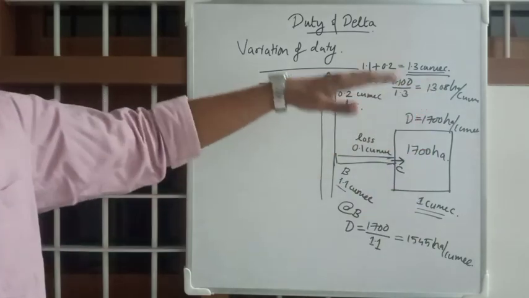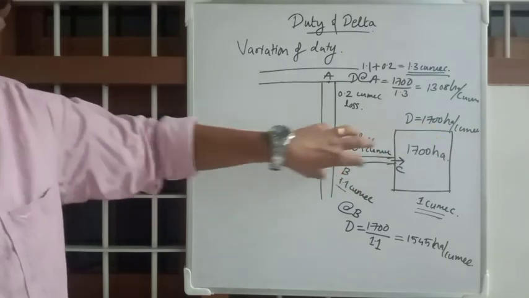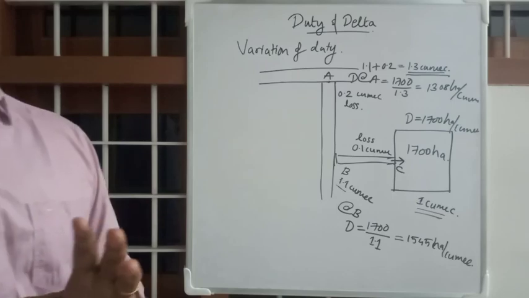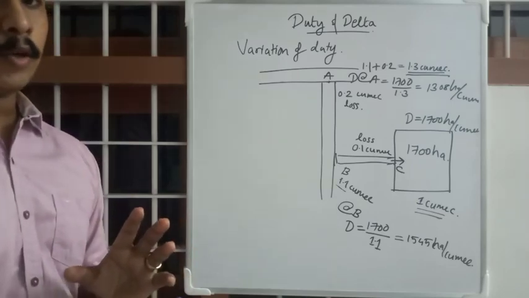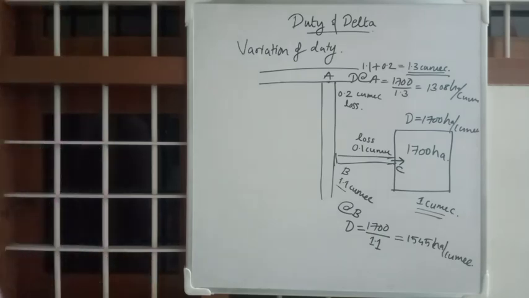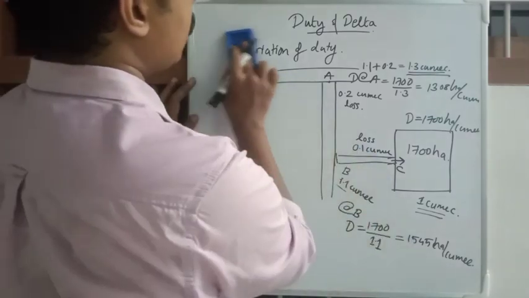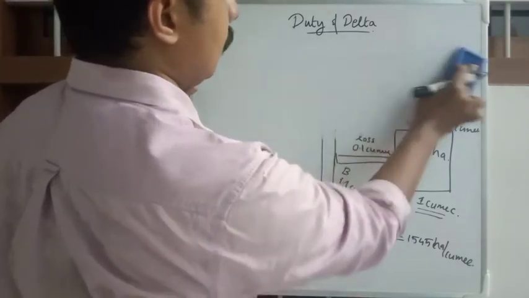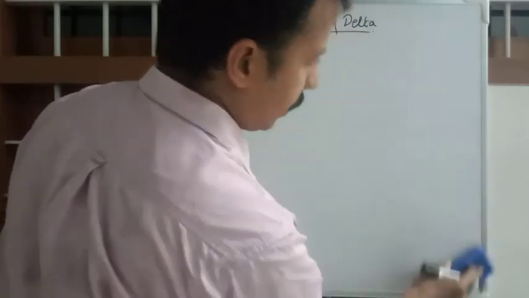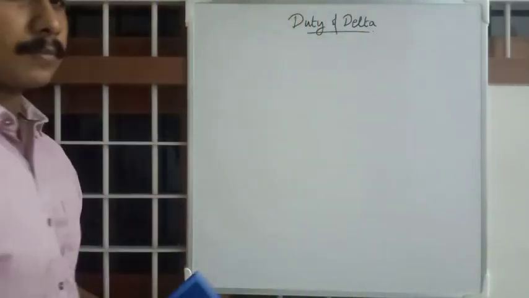So according to position C, B, A, there will be variation of duty. Okay, I hope it's clear. Okay, then, so next topic. So these all topics are important, so keep attention.